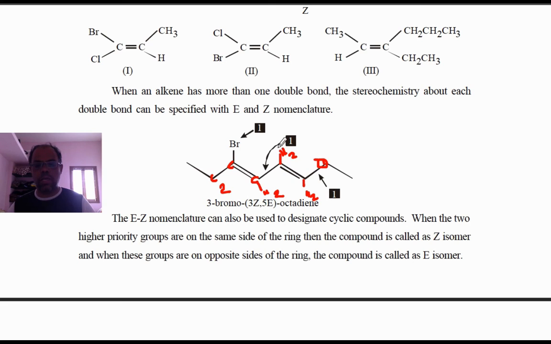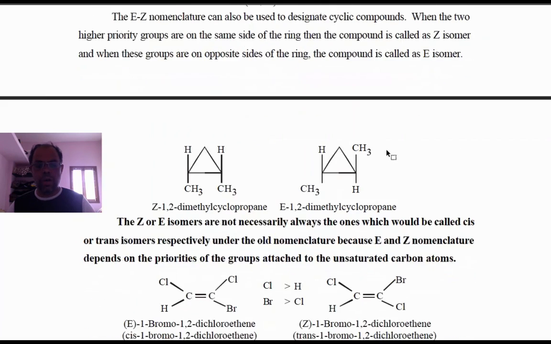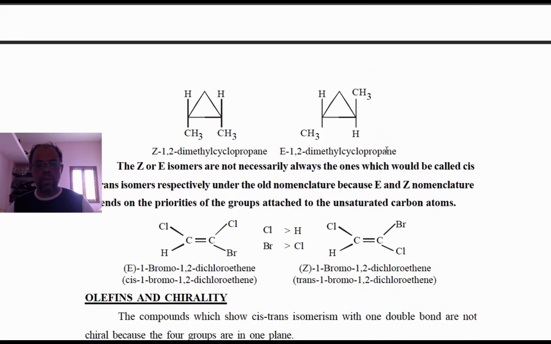So the number ones are on opposite sides, so it is E. This way, the name is 3-bromo, 3Z, 5E octadiene. And this way you can go for nomenclature of EZ. So this is geometrical isomerism and the nomenclature of the E and Z system.